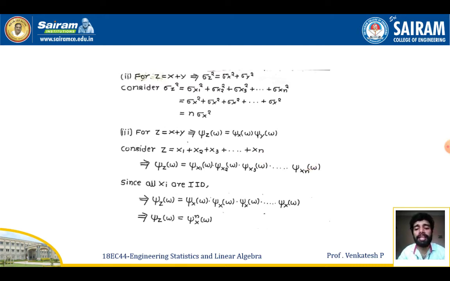Since all the xi's are independent and identically distributed random variables, I can replace all these variables with a single variable, that is, the sigma xi of omega becomes xi of omega of the random variable x, taken n times. So I will have the equation now: xi of omega for the random variable z will be equal to xi of omega for the random variable x for n times, that is, xi power n of omega with respect to the random variable x. So these are the three properties on the sum of IID random variables.